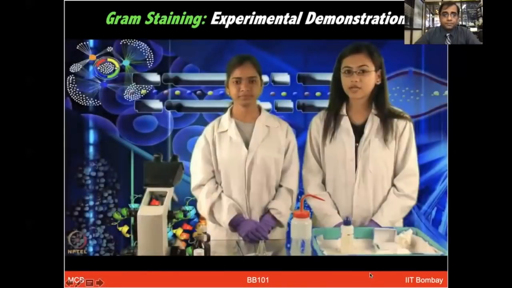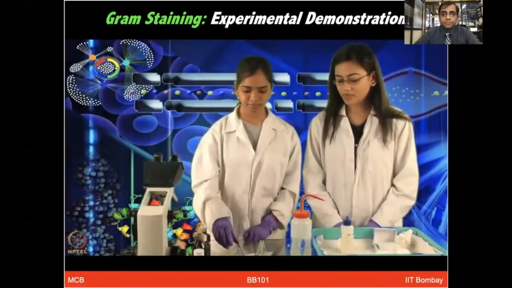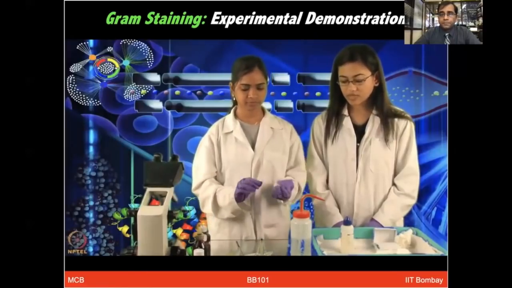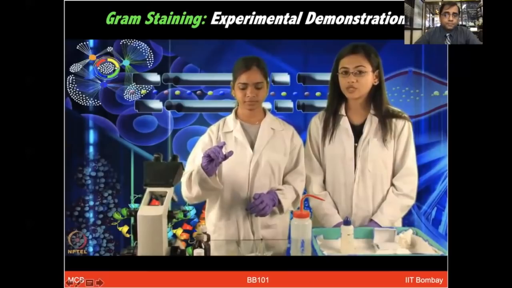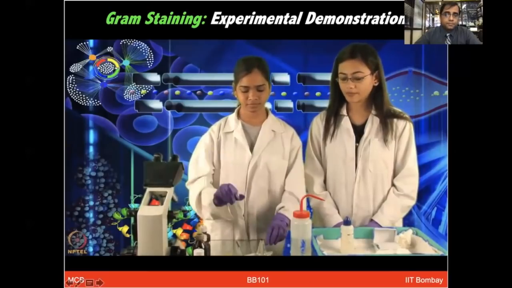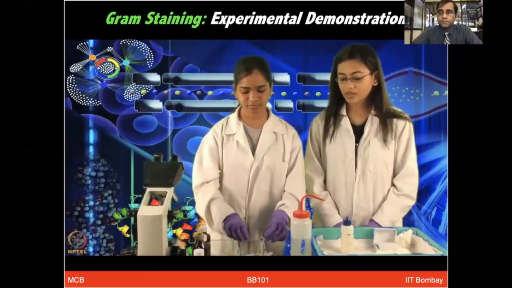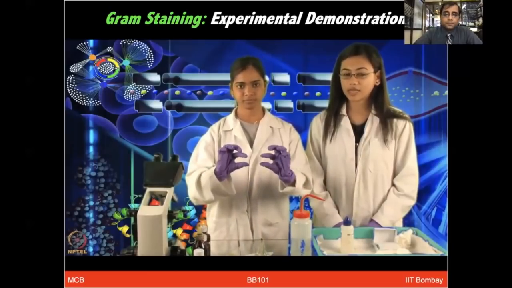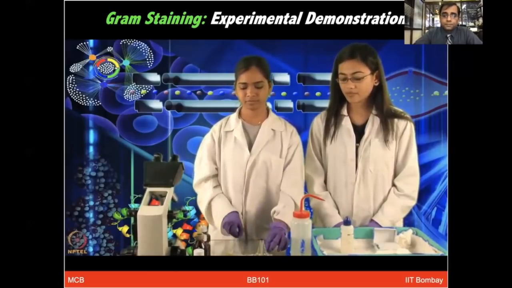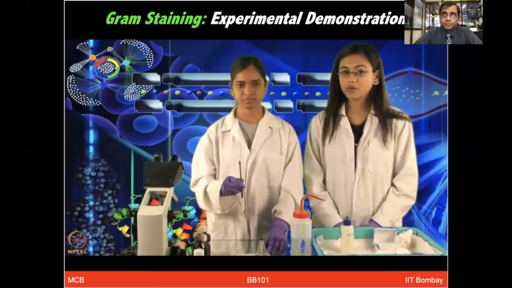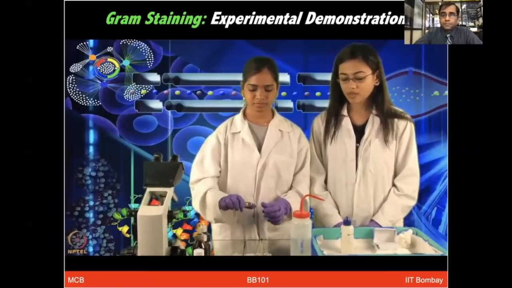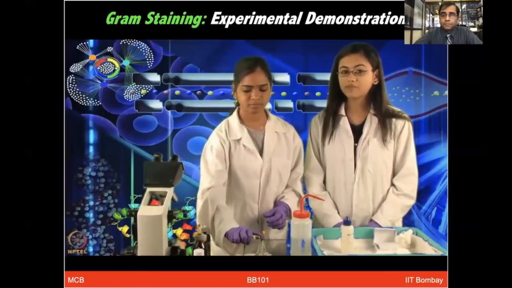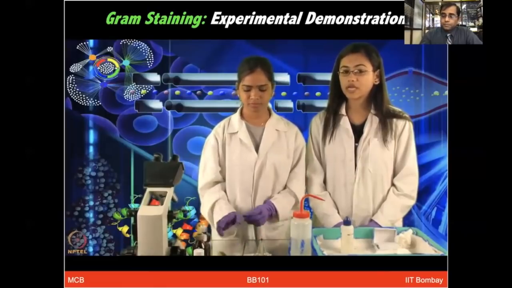Let us get started with gram staining. This is the bacterial culture that we are going to use for making the smear. This is a clean glass slide. This is a nichrome loop which is going to be used to make the smear on the slide. This is a spirit lamp which we are going to use for the heat fixation step.